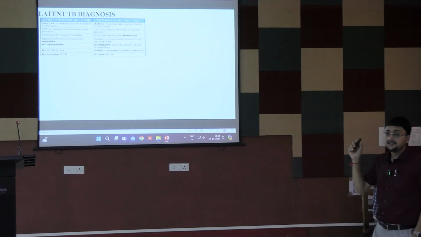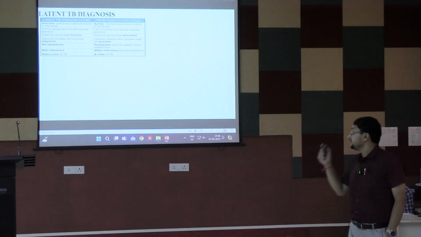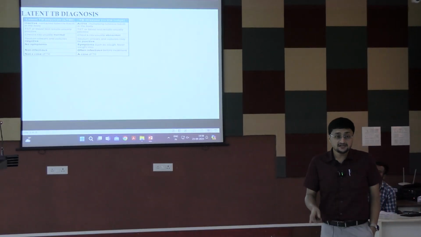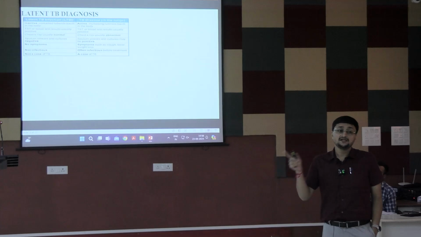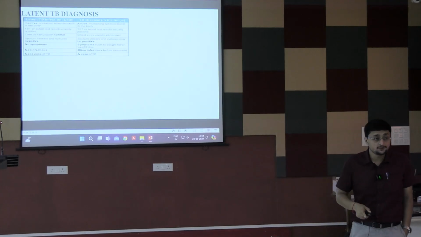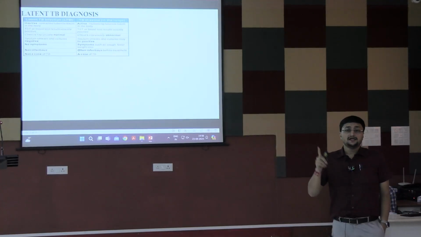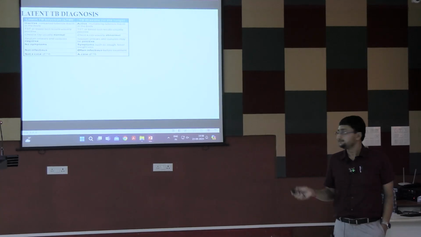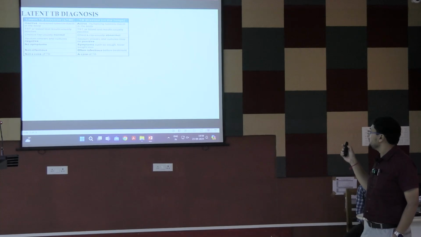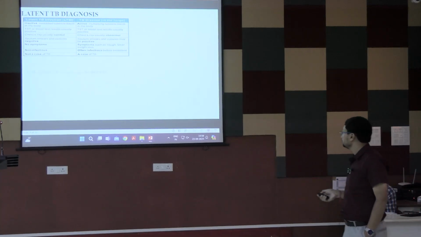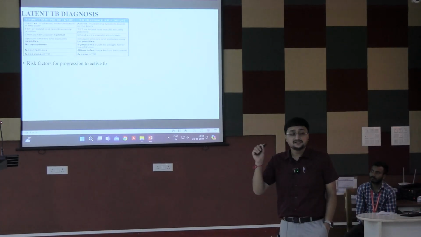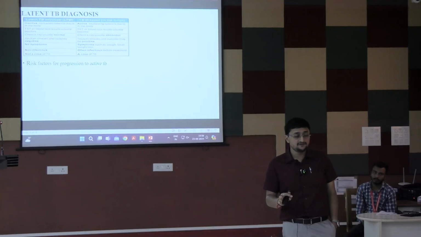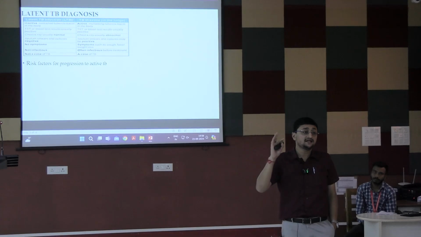So latent TB is inactive form of tuberculosis. That means that the patient contains tubercle bacilli in his body but is not infectious and is not producing any disease. So chest X-ray finding, sputum examination does not reveal anything. Also there will be no symptom. But there are certain risk factors in case of LTBI, latent TB infection, that can progress into an active tuberculosis.